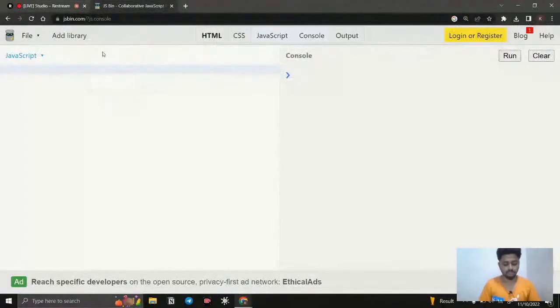We know the for loop has already been discussed. What are the things we need for creating a for loop? We need to give the for keyword, and the next thing is an initialization, a semicolon, and then the condition.